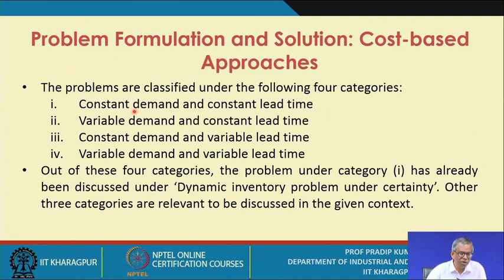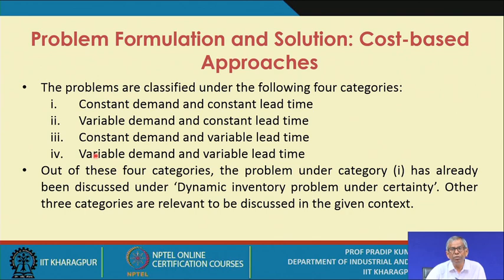The second one we need to discuss is variable demand but constant lead time. The third alternative is constant demand and variable lead time, and the fourth alternative is variable demand and variable lead time. So obviously the number one type we have already discussed.